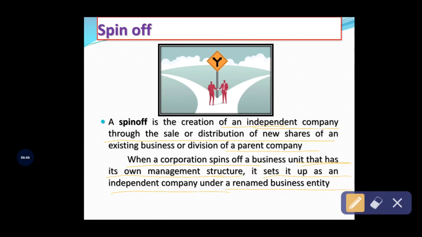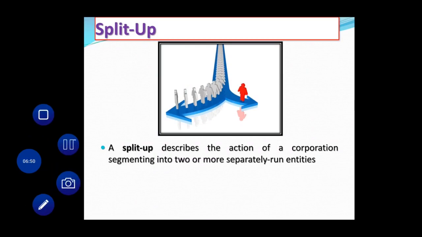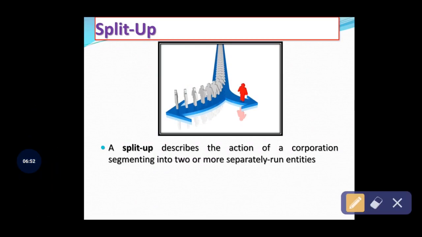Okay, so the next type is split up. So what is this split up? A split up describes the action of a corporation or business organization segmenting into two or more separately run entities. In a similar way, it is similar to the spin-off position, but there is a slight difference between spin-off and split up.